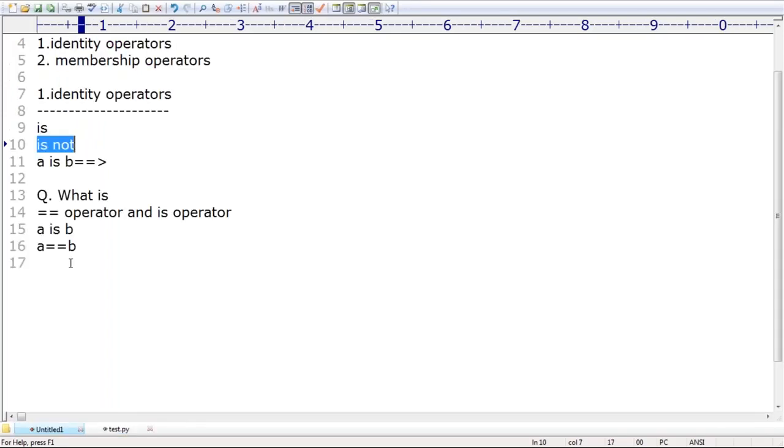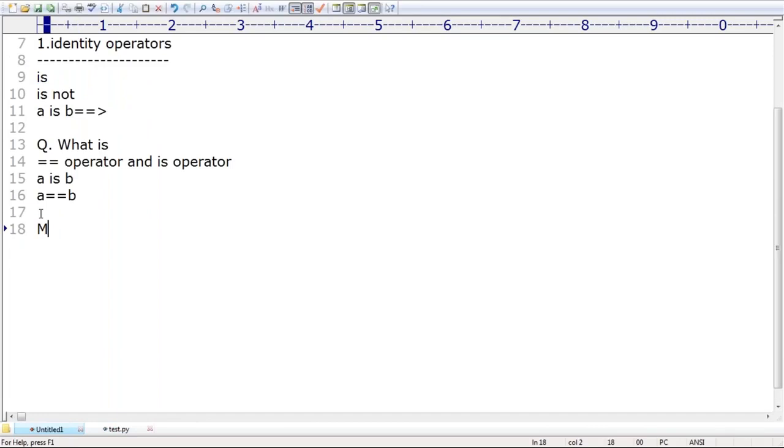Sir, what is the next one? Membership operators. It is also very easy. Don't worry, because in our hands we are always going to use these operators repeatedly, especially the membership operator. Take special care. Very simple. Membership operator, right? Sir, do you have membership in that particular club or not? Do you have membership in that country club or not?